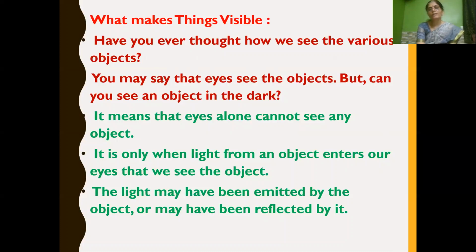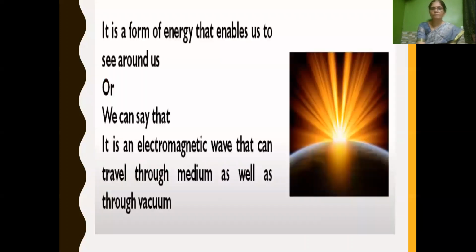It is only when the light from an object enters our eyes that we see the object. That is, when light falls on an object and either it gets emitted by the object itself or it gets reflected from the object, and reaches our eyes, then only we can see the object. The light may have been emitted by the object or it may have been reflected by it.